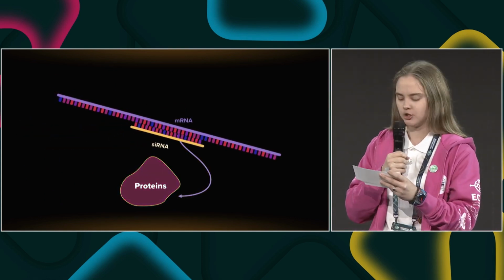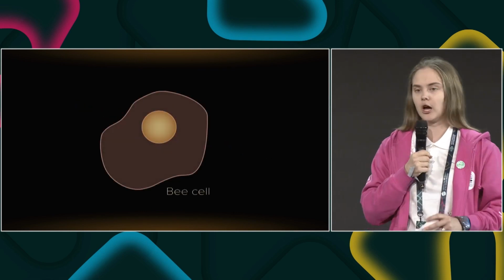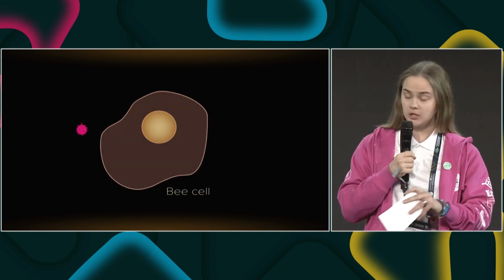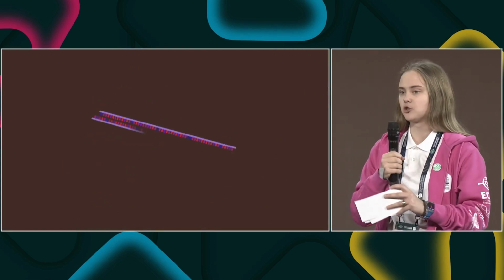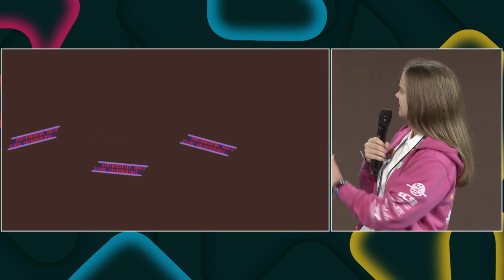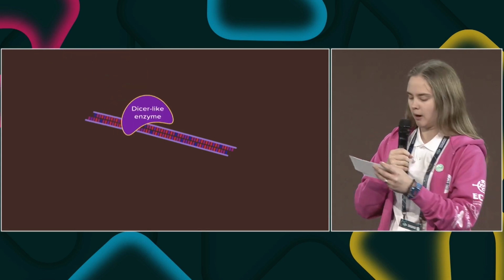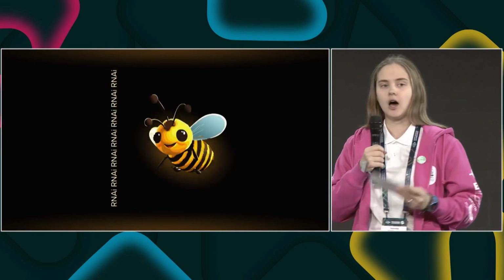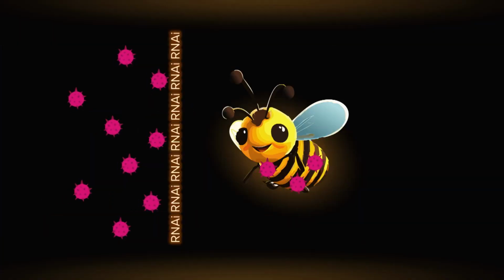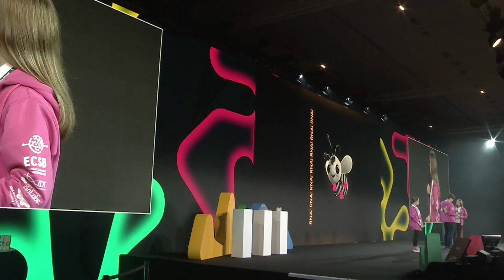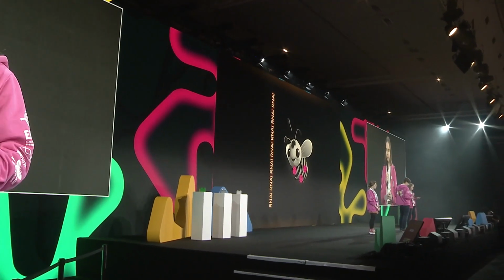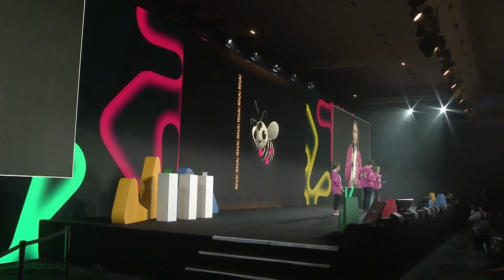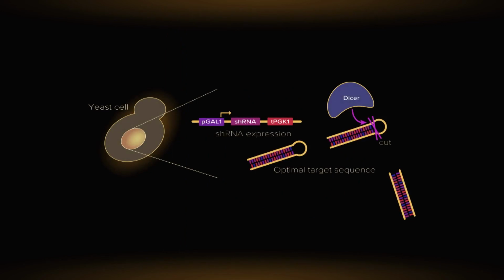Upon viral infection, the viral genome is replicated in the bee cell, leading to the production of double-stranded RNA. In bee cells, Dicer binds to the double-stranded RNA and produces small interfering RNAs. However, these siRNAs are produced only after infecting the bee cells, which makes the innate RNAi machinery insufficient. That's why our team aimed to enhance the natural antiviral response. And this is how we set out to do it. We modified yeast cells to produce shRNA against the DWV to supply bee cells with them before the infection.